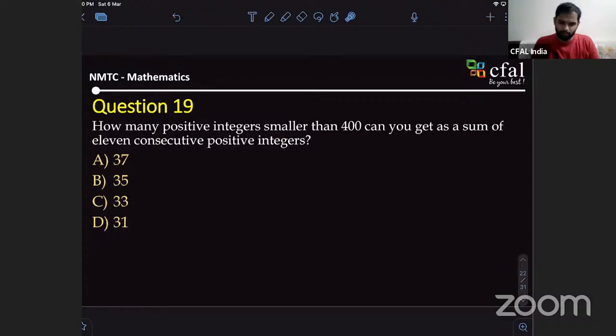Because 41 plus 42, 43, 44 and so on will go greater than 400.